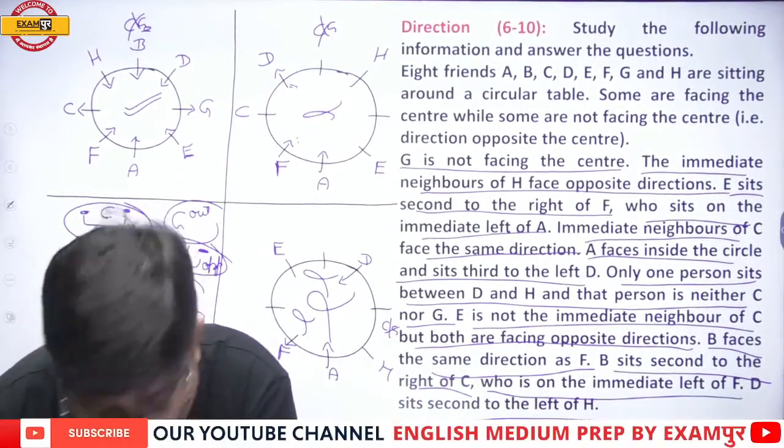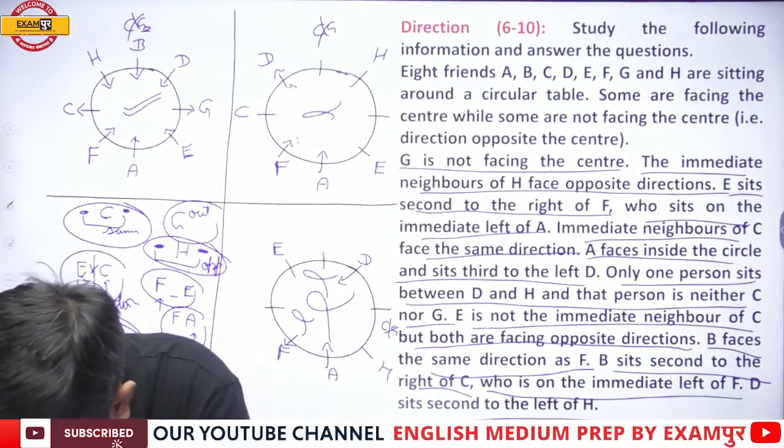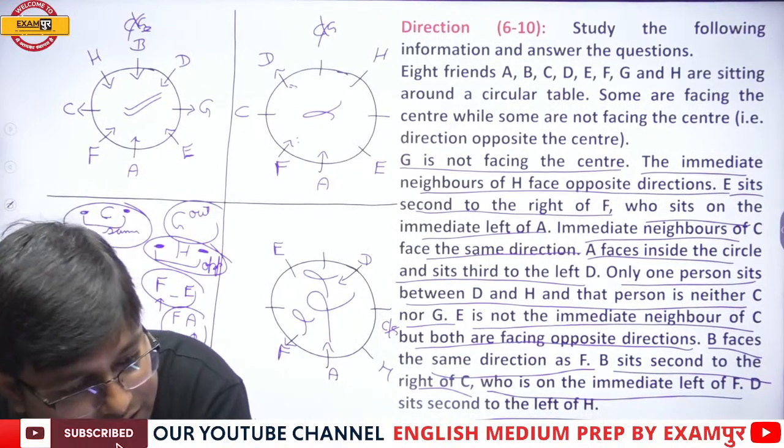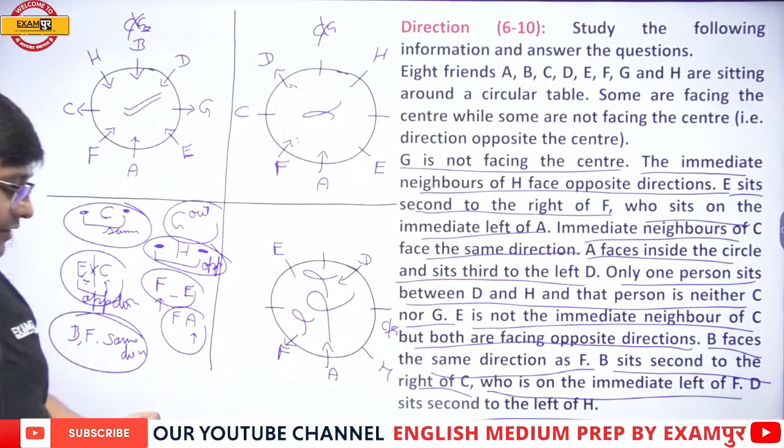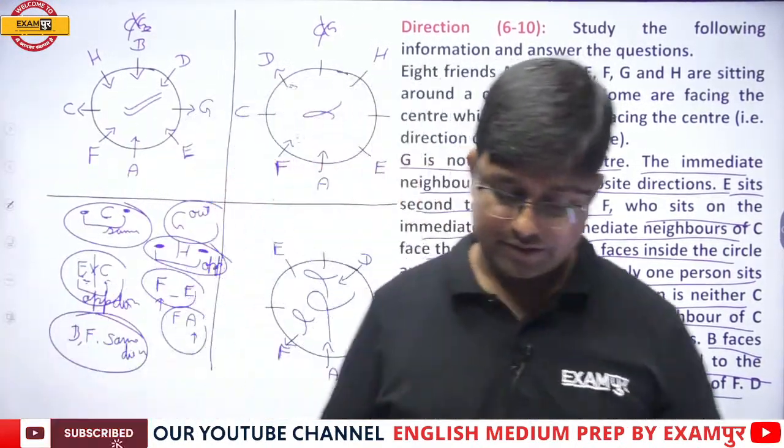Yes, it is fine. H, B and D. Then from there C and G, and then F, A, E. HBD, CG, FAE. Okay, fine. All right. Let us start with the questions.